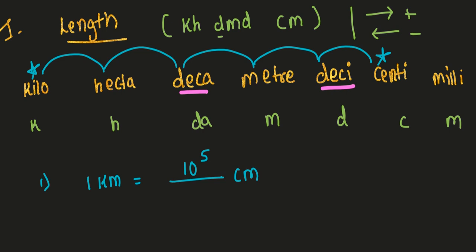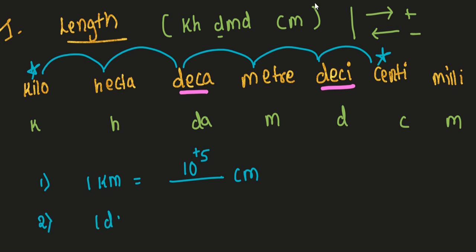Kilo to centi, forward. Forward means we have to use a plus symbol. So we write plus 5. So 1 kilometer is equal to 10 to the power of plus 5 centimeter. Let us go with the next one.